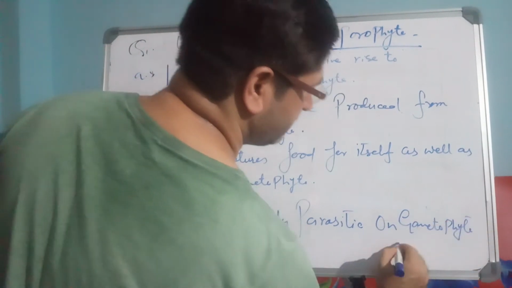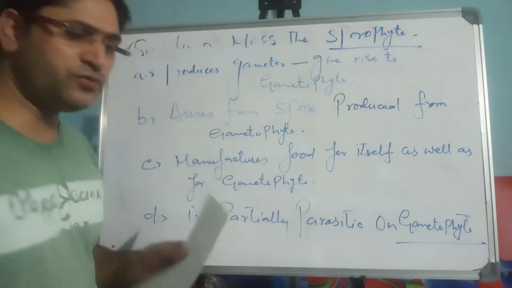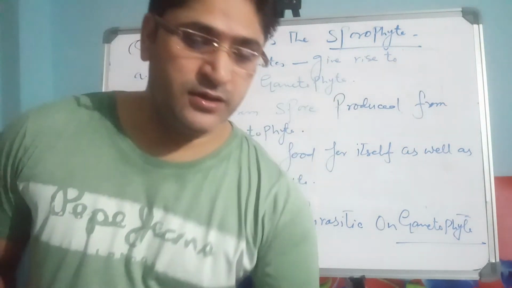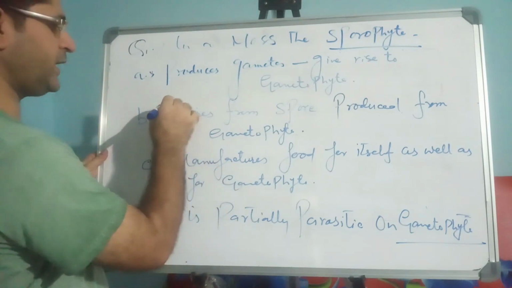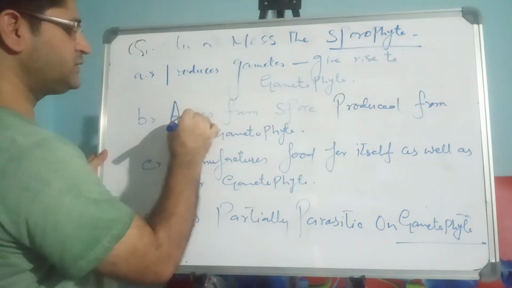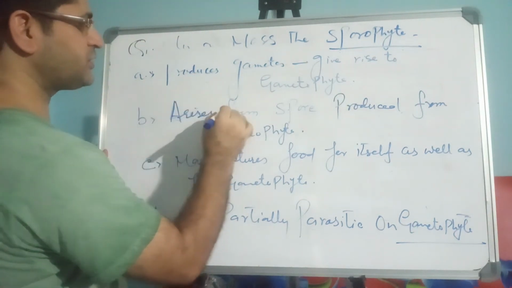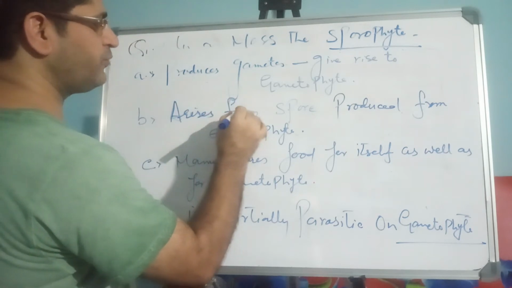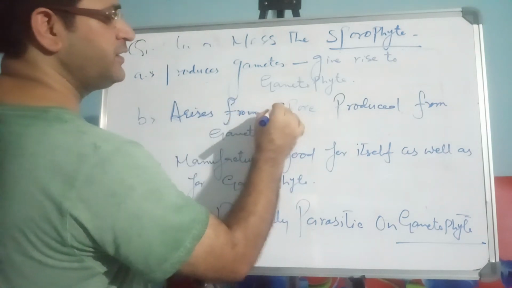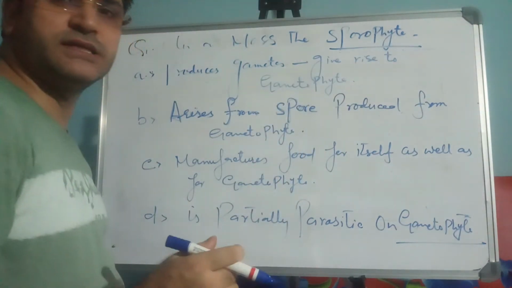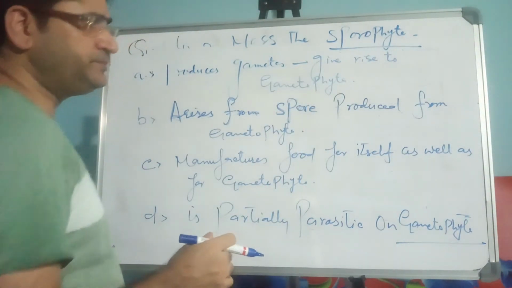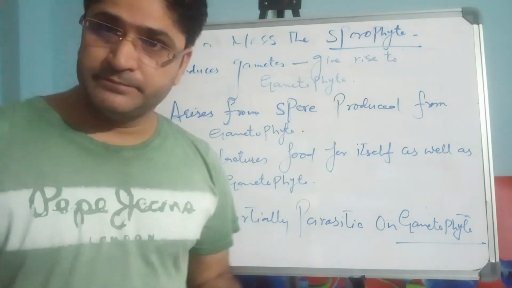Now students, the student who is very thorough about the concept of the structure of sporophyte in bryophytes will be able to answer such a question. Now, what is sporophyte?